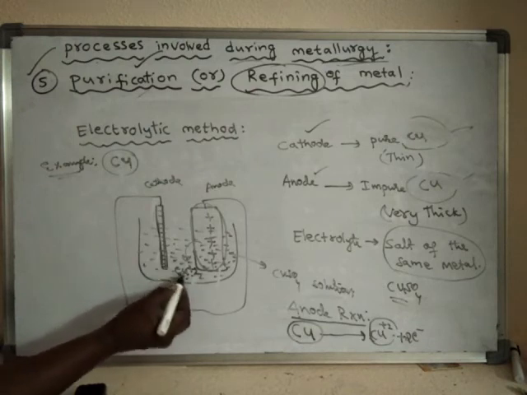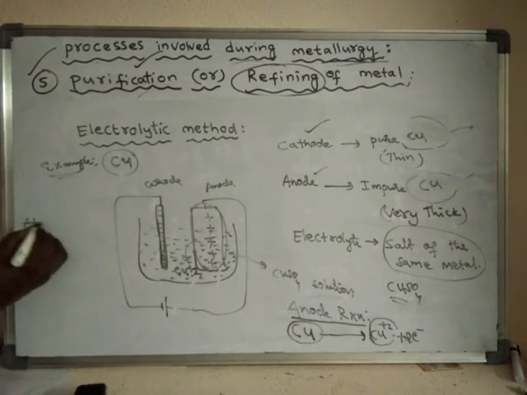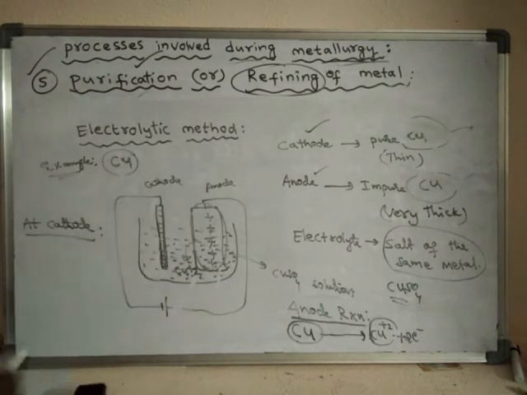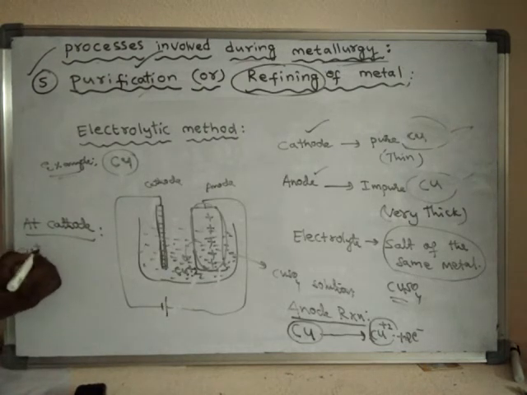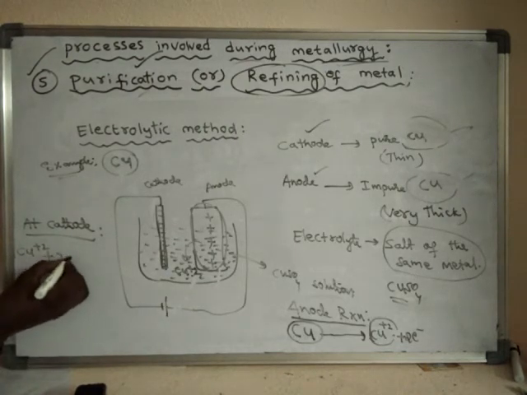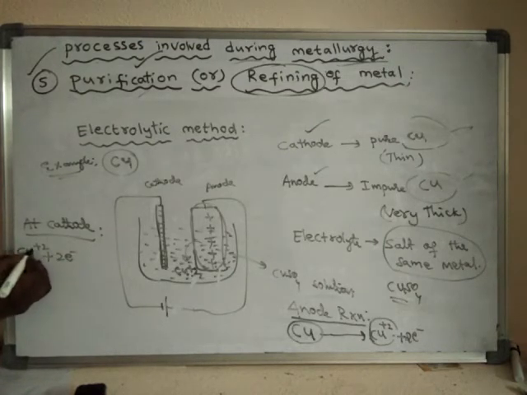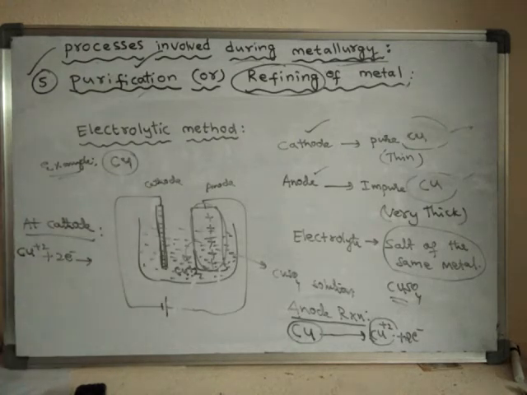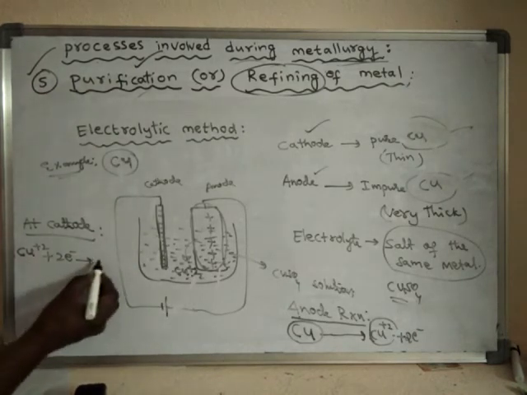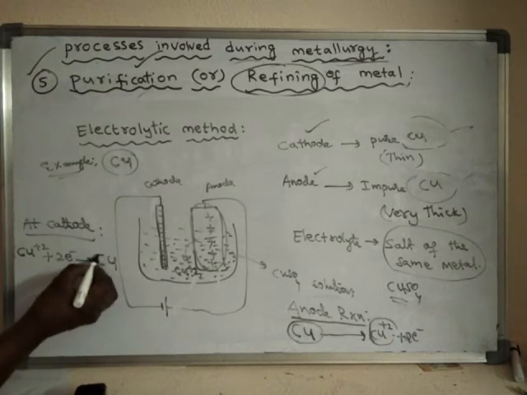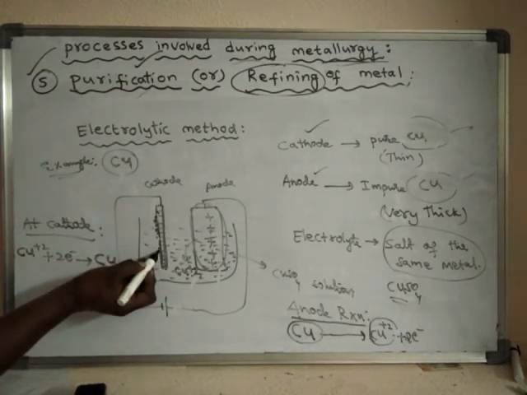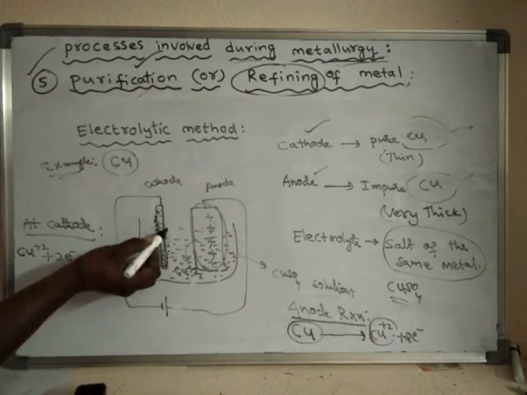At the cathode, these copper ions, after reaching it, will take electrons from the cathode because the cathode is enriched with electrons. The cathode provides electrons for this cation, and finally the copper ions are converted to copper metal, and that copper metal is deposited on this cathode.